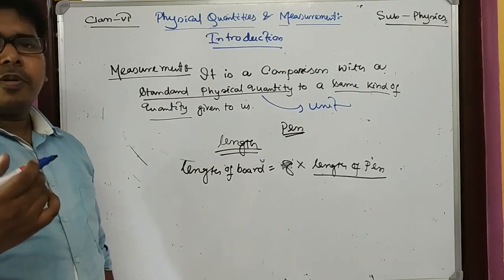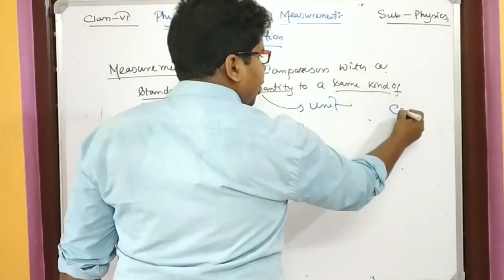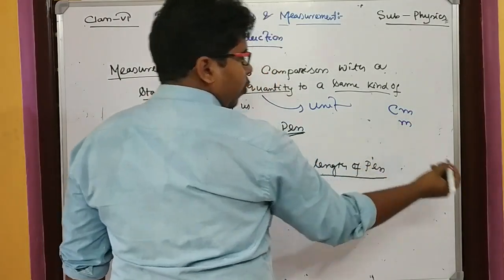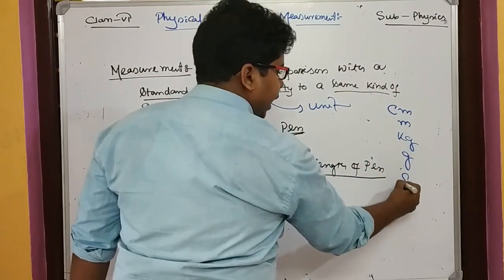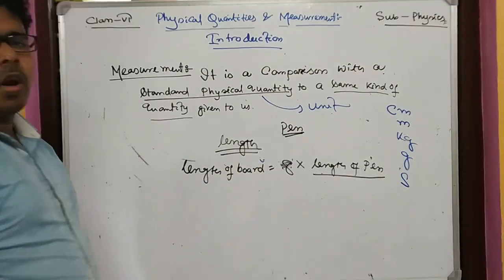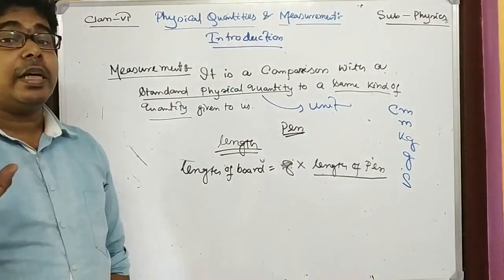Many units we have learned earlier: centimeter, meter, and when talking about mass, kg, gram, and second. These are all units, and they all have a standard value.